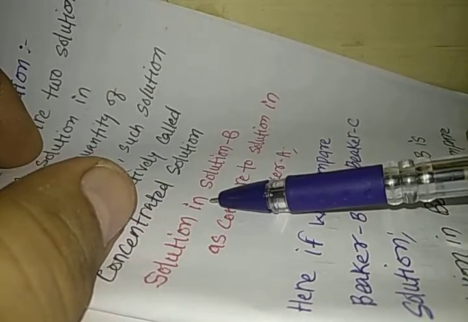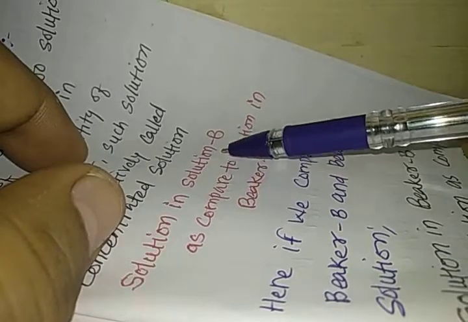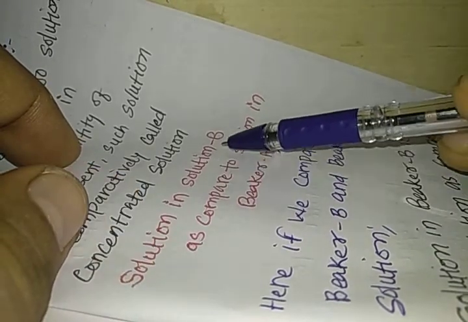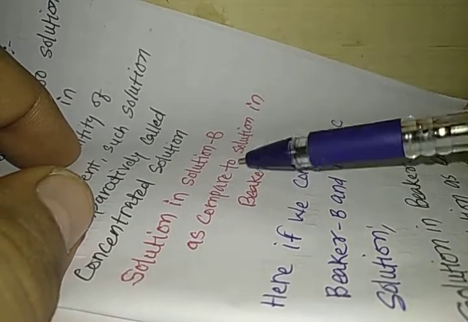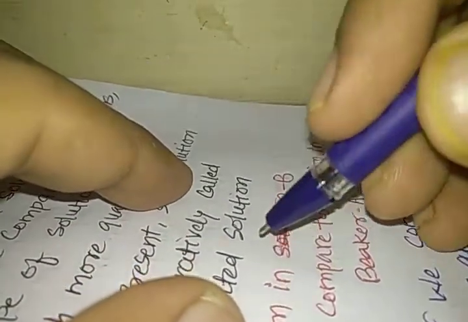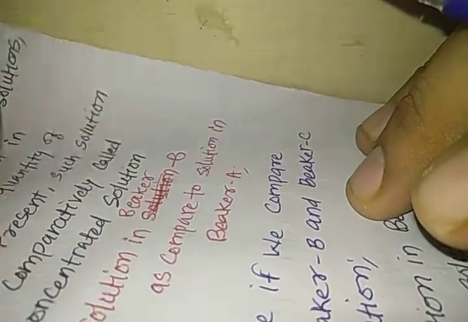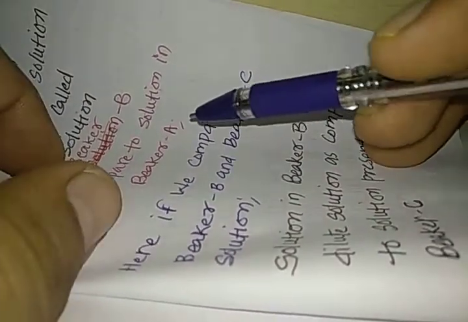When we compare the solution present in beaker A and beaker B, the solution in beaker B is comparatively the concentrated solution as compared to the solution present in beaker A.